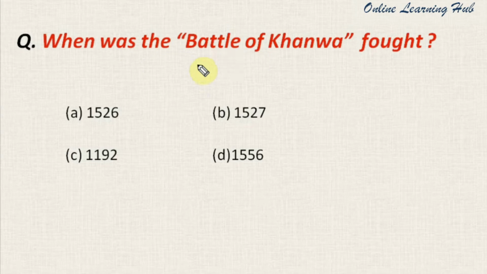When was the Battle of Kanwa fought? And the options are 1526, 1527, 1192, 1556. And the right answer for this question is number B, 1527. So the Battle of Kanwa was fought in the year 1527, and this battle was fought between Babur and Rana Sangha of Mewar. Babur defeated Rana Sangha and adopted the title Ghazi. So let's move to the next question.